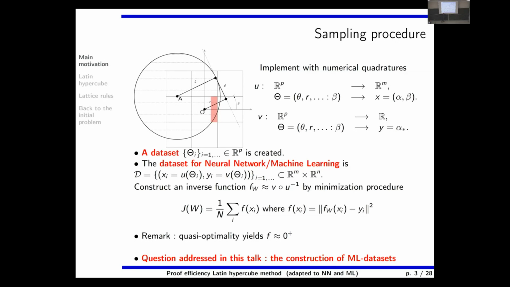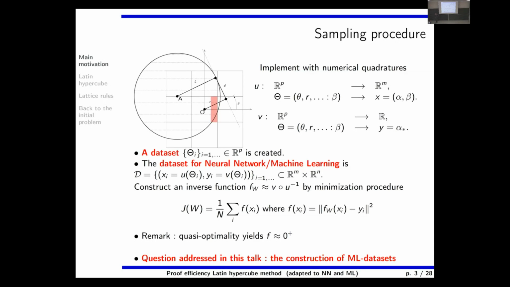So now the problem is: is it possible to sample the theta i, or the xi, say, assume it is the same, such that this resembles the integral of the function f? This is a very classical problem, of course. And this is our problem, okay?